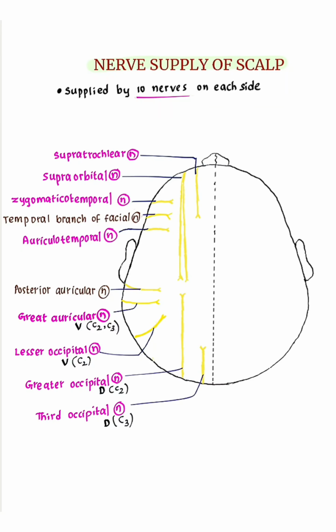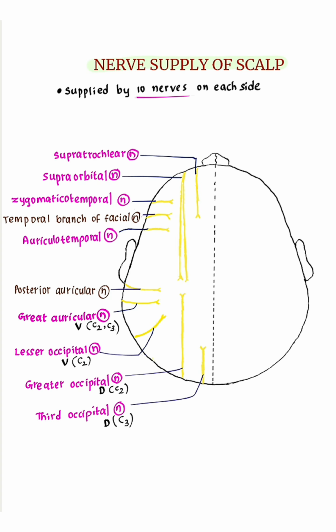In this video, we are going to learn about nerve supply of scalp. Scalp is supplied by 10 nerves on each side, 5 in front of the auricle and 5 behind the auricle. 5 nerves in front of the auricle are supratrochlear nerve, supraorbital nerve, zygomaticotemporal nerve, temporal branch of facial nerve, auriculotemporal nerve. 5 nerves behind the auricle: posterior auricular nerve, great auricular nerve, lesser occipital nerve, greater occipital nerve, third occipital nerve.